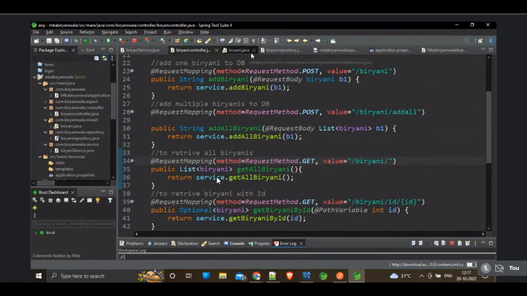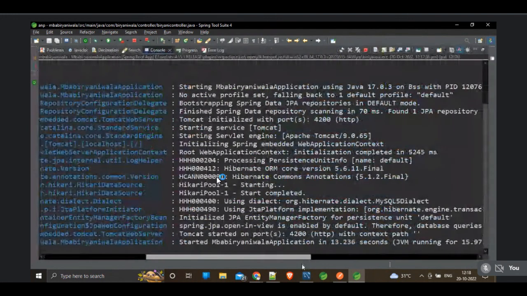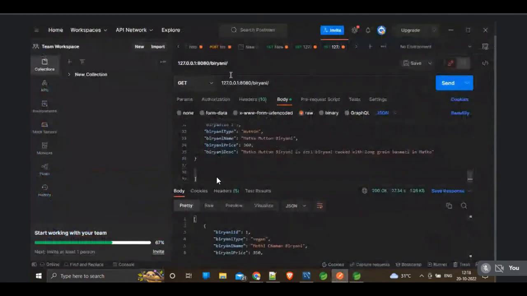So this is one issue you have to remember every time. You have to make sure of the port number where your application is running. I'm using a port number on which the application is not actually running. We are running with port number 4200, right? You can see in the console. But here in Postman, we are using port 8080. This is the issue. 8080 is our old application. This is our new application, no? So in the new application we are using 4200 as our port. So here we have to change the port number